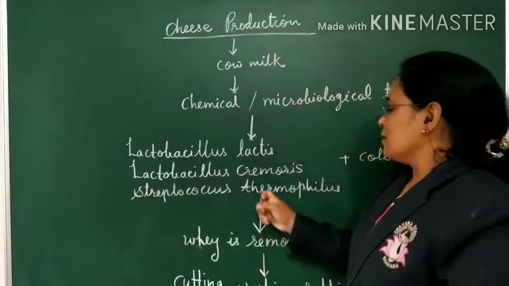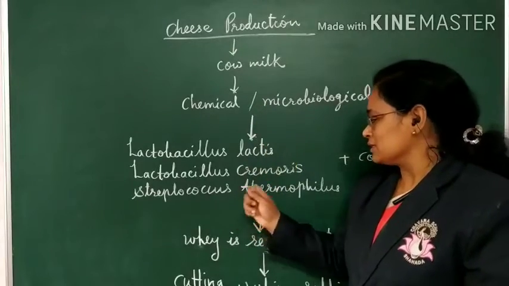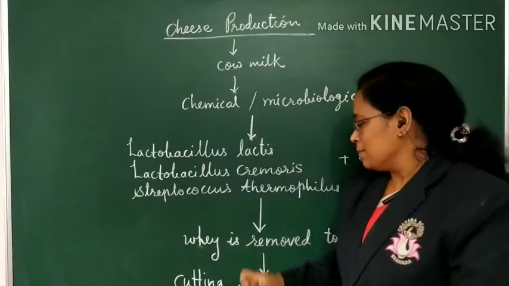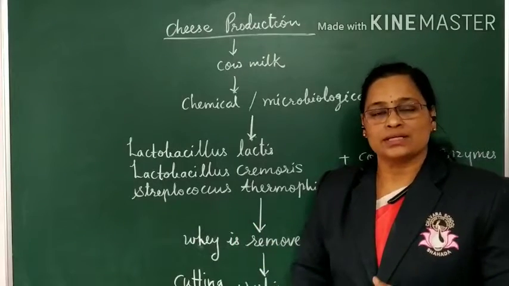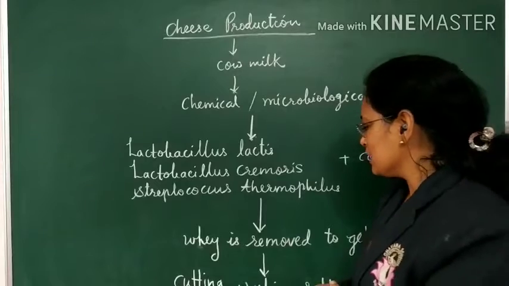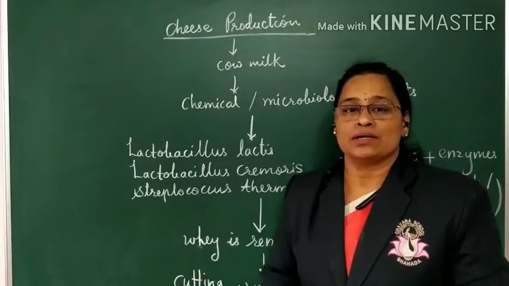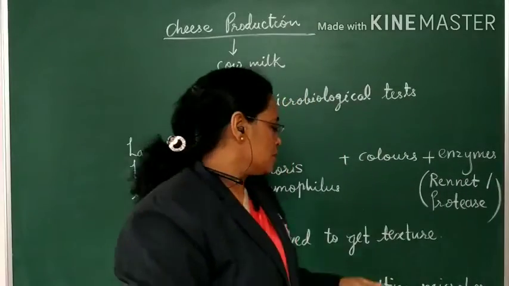Now, after adding this bacteria to the cow milk, it gets converted to curd. But some water content is also there along with it. So this water content is removed. The water content which is present in the curd is called whey. So this whey is removed. It is very important to impart the texture to the cheese.